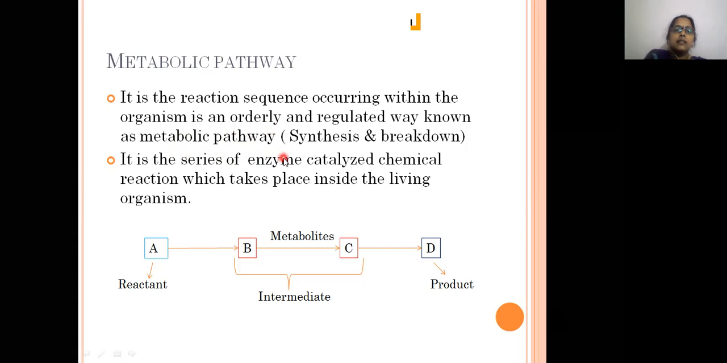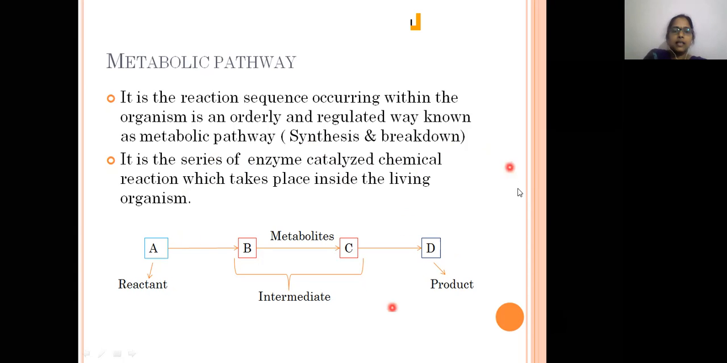It is a series of enzyme-catalyzed chemical reactions which take place inside the living organism. This is what we discussed initially, right? Biosynthetic pathways are metabolic pathways. All these reaction sequences occur within the organisms, and they are catalyzed by enzymes. For example,